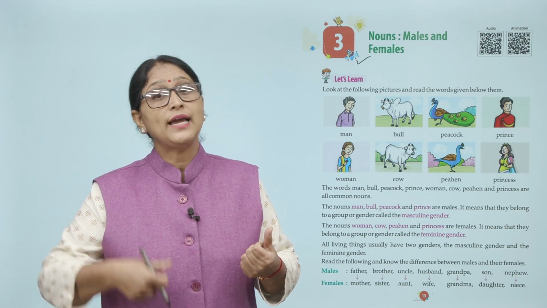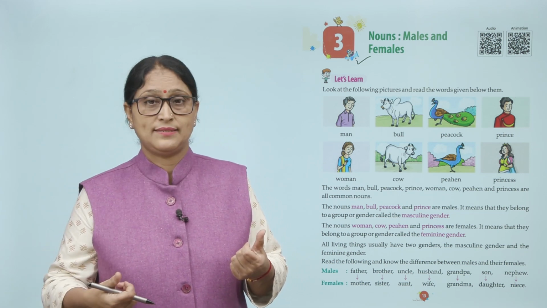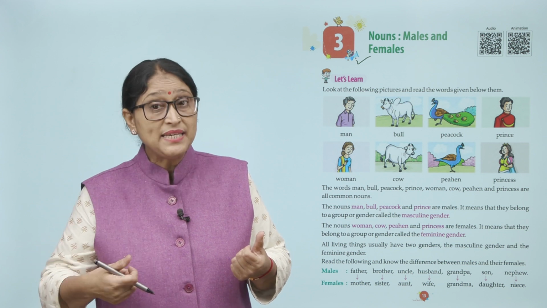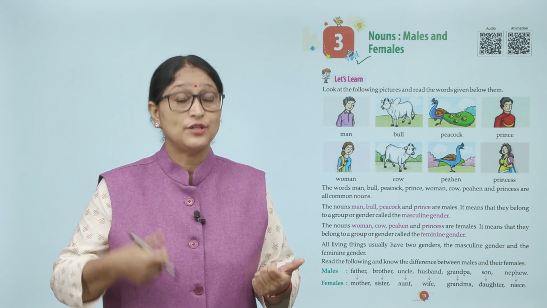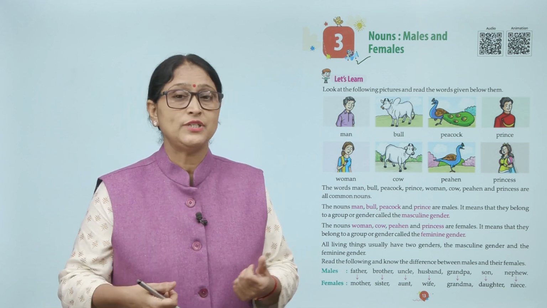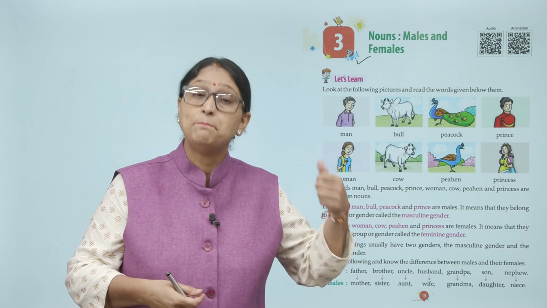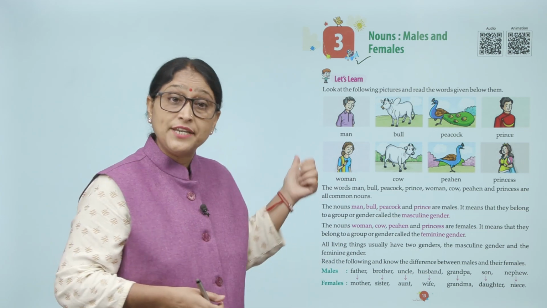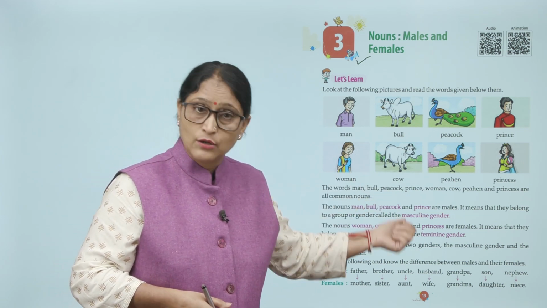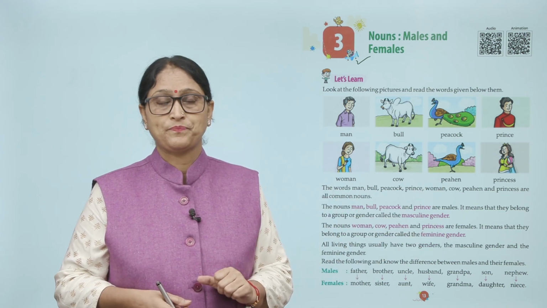The nouns man, bull, peacock and prince are males. It means that they belong to a group or gender called the masculine gender. जो man, bull, peacock, prince ये सब क्या है? Masculine gender. The nouns woman, cow, peahen and princess are females.